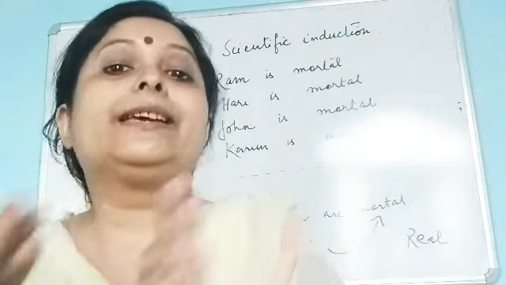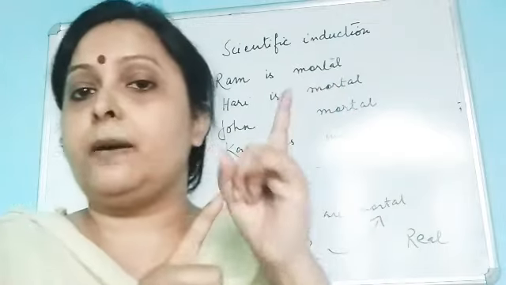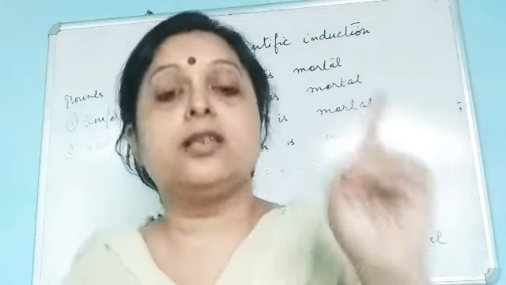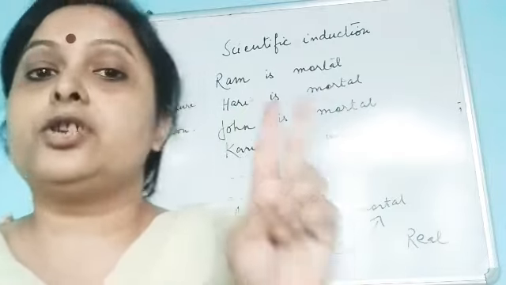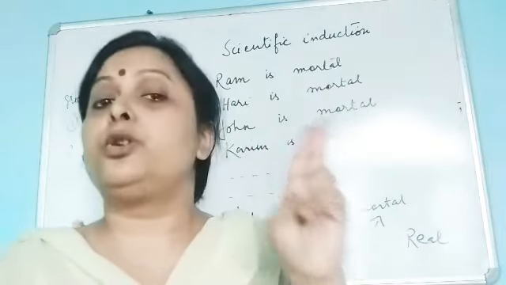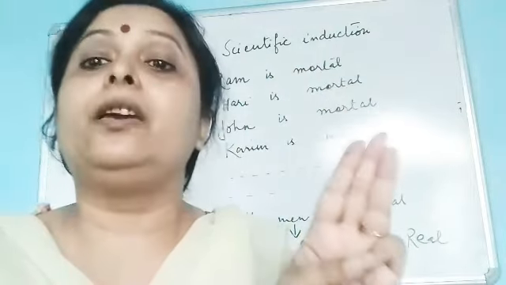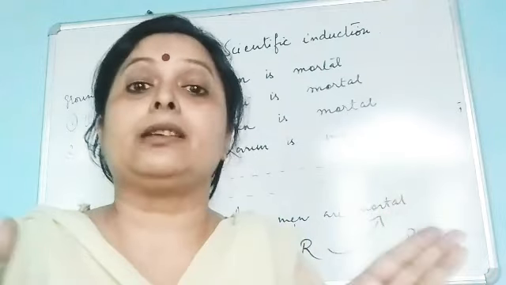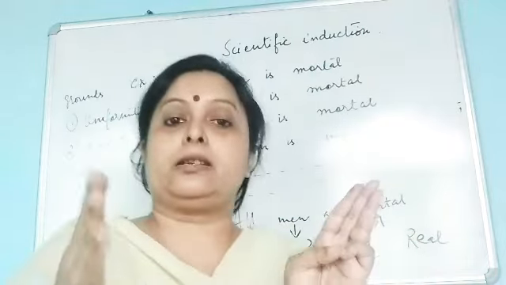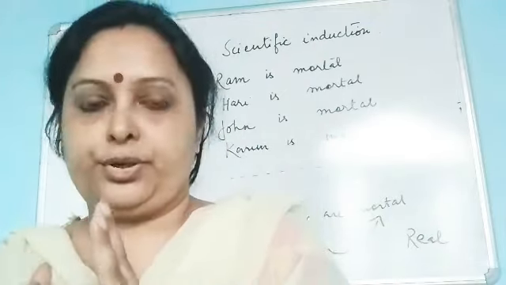So these are the characteristics. Again: number one, scientific induction establishes a general proposition and not a particular one. Number two, scientific induction establishes a real proposition, not a verbal one. Number three, in scientific induction there is the inductive leap, which we can call by another name, inductive hazard, the gap between the premises and the conclusion.